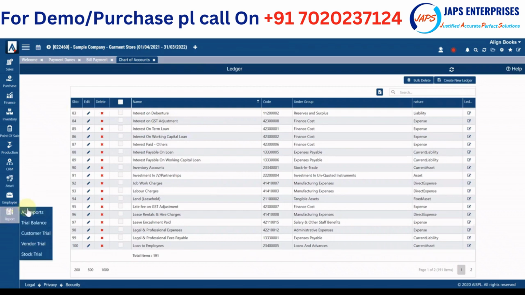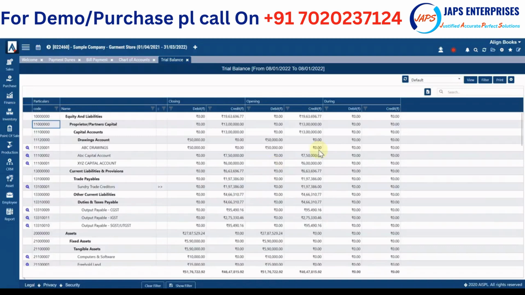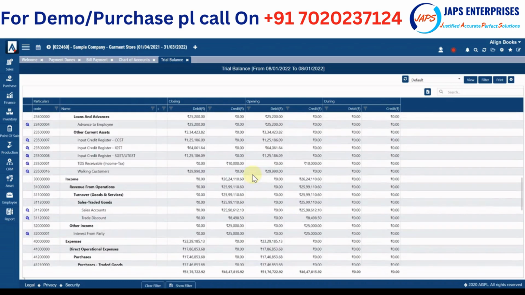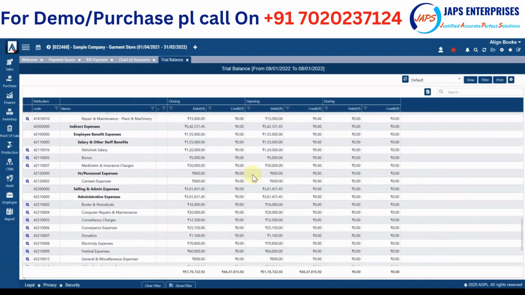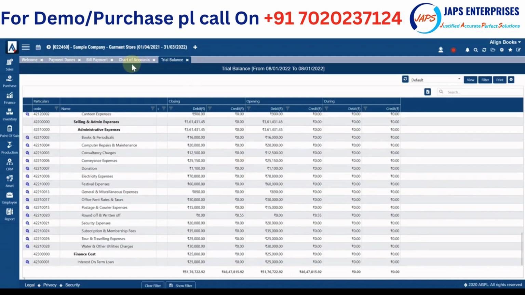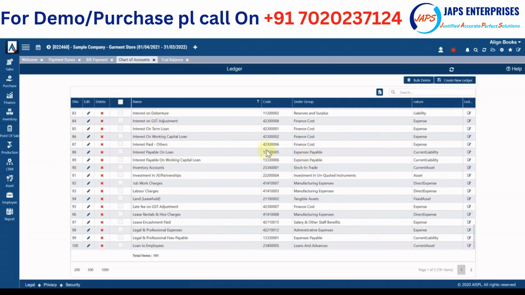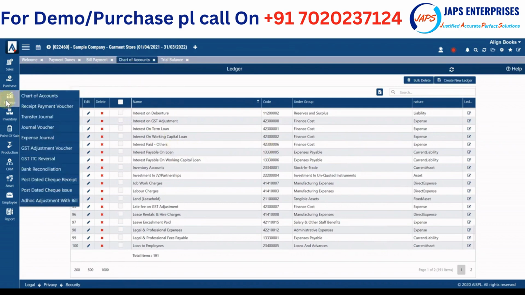If I take you to a better view of chart of account, you will get the same on trial balance. So this is how your chart of account is pre-configured, pre-created. You can always create a new ledger, or you can modify the existing ledgers, and you can always change the group of existing ledgers. Other thing about finance module is you can generate receipt and payment voucher related to your expenses, or loan receipts, or other receipts and payments.